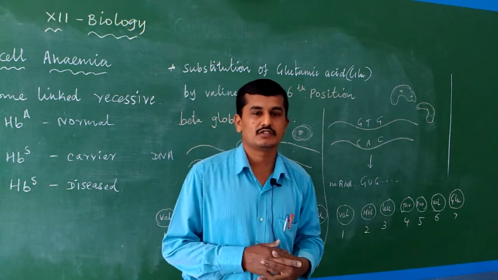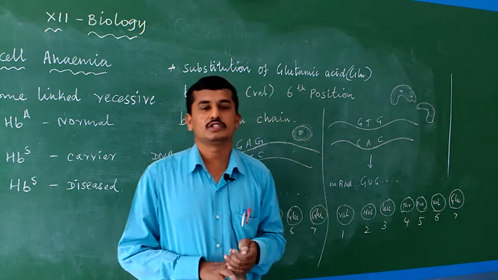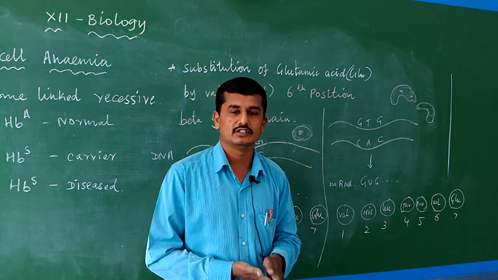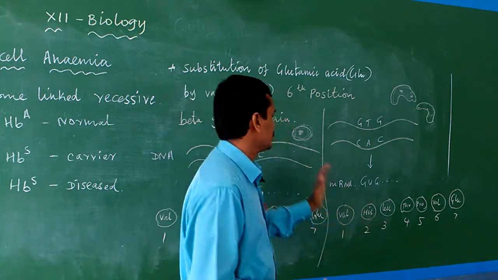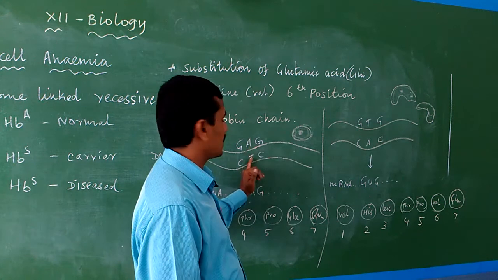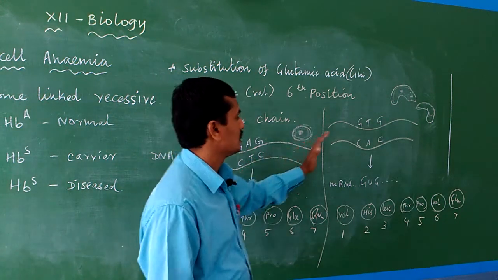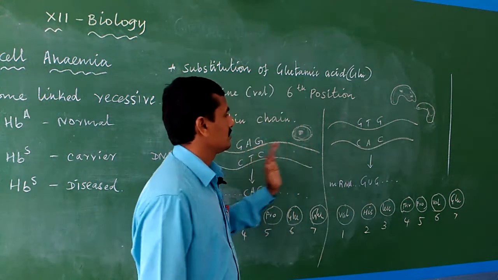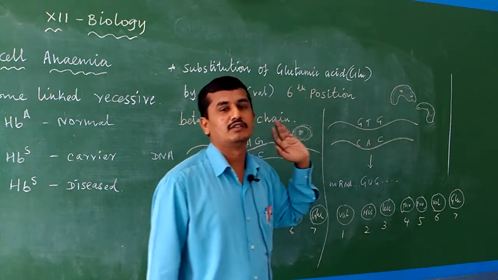Normally we studied mutation in the last sections. Mutation means sudden changes in the DNA, sudden changes in the chromosome, sudden changes in the gene. Due to this mutation, a normal person has adenine and thymine, but in the sickle cell anemic person, instead of adenine and thymine, thymine and adenine are formed.